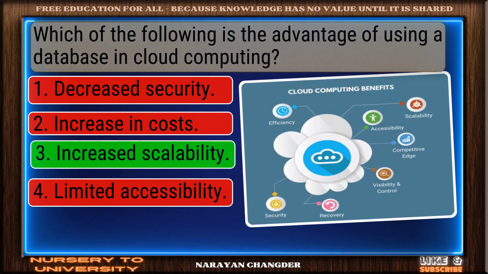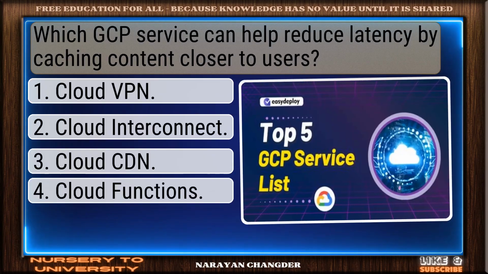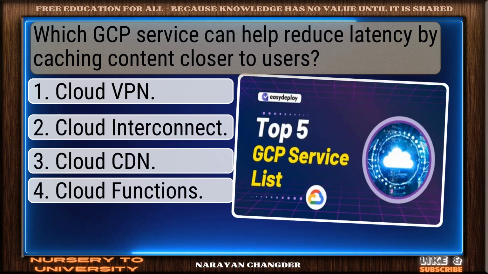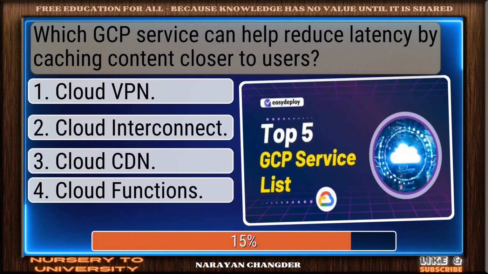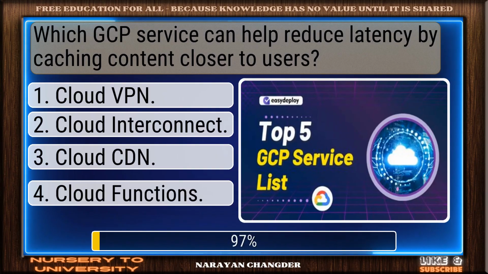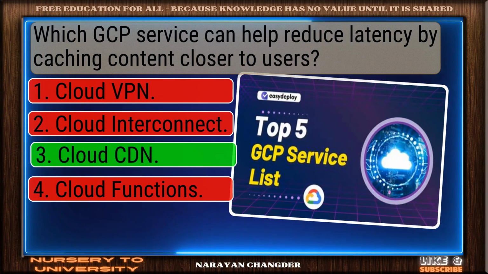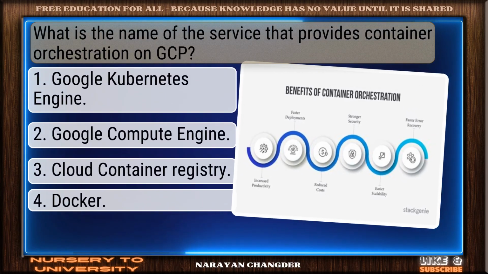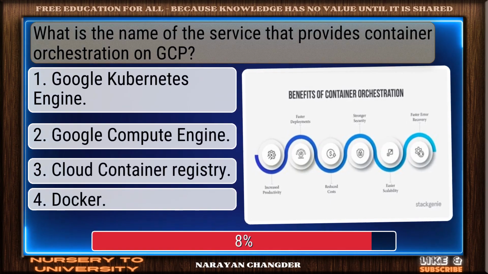Exactly. Increased scalability makes sense, and it is the right choice. Question number 32. Which GCP service can help reduce latency by caching content closer to users? Well picked. Cloud CDN is the correct answer. Question number 33. What is the name of the service that provides container orchestration on GCP?